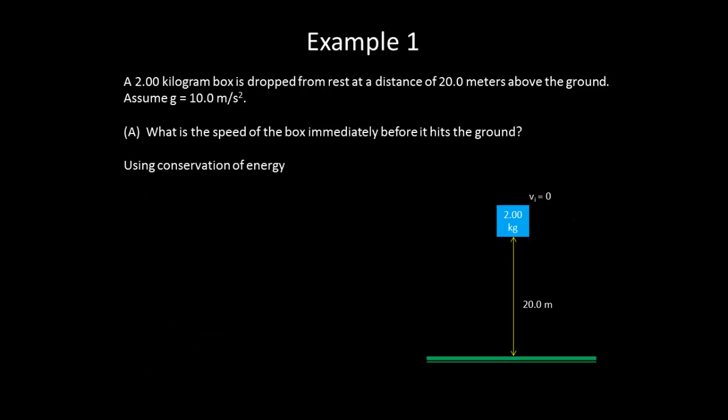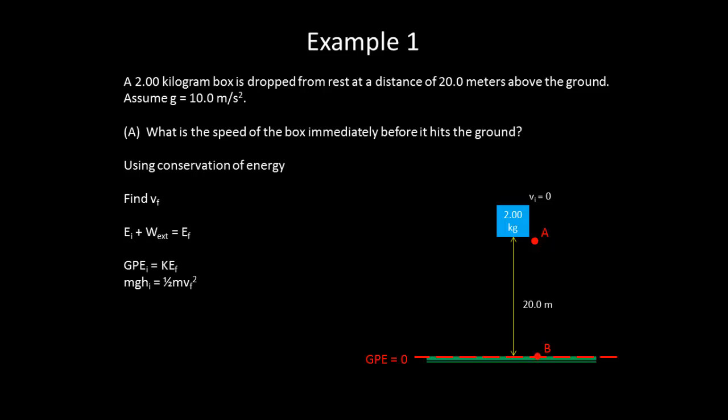Now let's instead consider this problem using conservation of energy. Again, we're trying to find the final velocity right before it hits the ground. We can use the idea that the initial energy plus any work done by external forces is equal to the final energy. In this particular case, we're going to pick our GPE equals 0 to be the ground, the bottom of our situation. A will be our initial position and B is our final position.